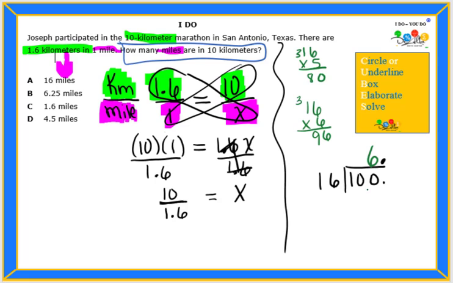Because 6 times 16 gave me 96. If I subtract that, I will still have 4 left over. Remember that I had moved the decimal here, so now I can add a 0 behind it. It's not going to change the value of 100, but I can keep dividing. And 16 goes into 40. Right now, I might be thinking, I'm not sure. But if we take a good look at our answers, we see that there is an answer that starts with 6.